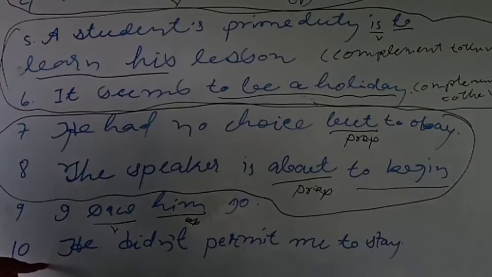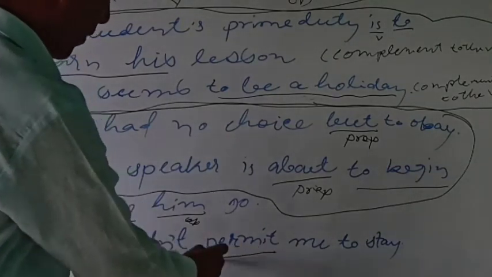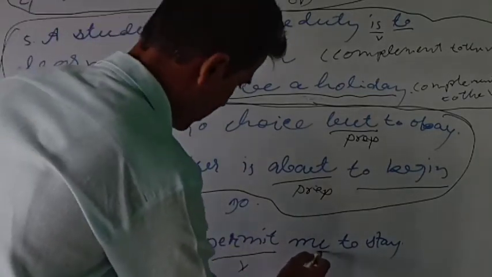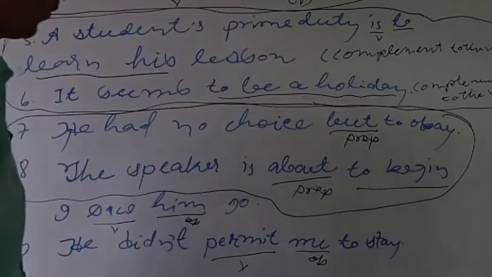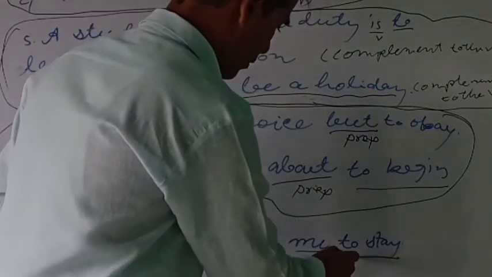And in sentence number 10, he did not permit me. Here permit is the verb and me is the object. So what did he not permit me? To stay. This "to stay" is a complement to the object.